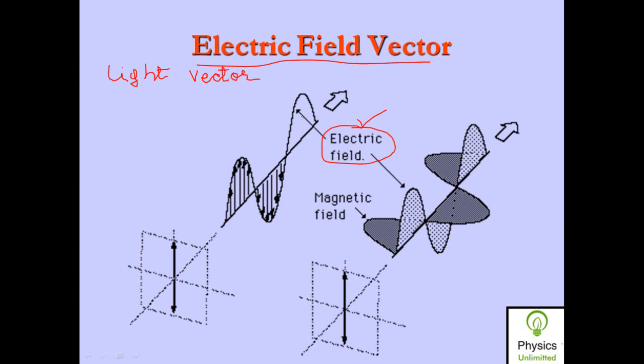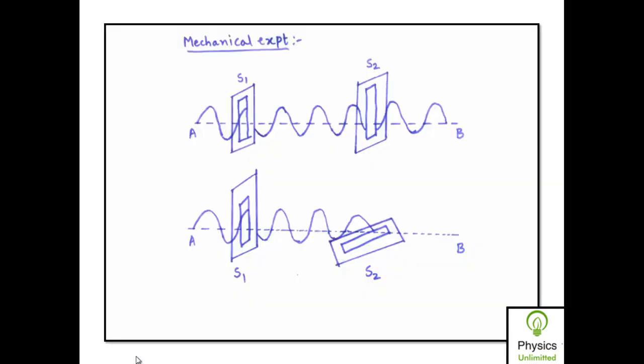Electric field vector is also known as light vector. Okay. Now to understand what is meant by polarization, let us take one experiment, which is a mechanical experiment.